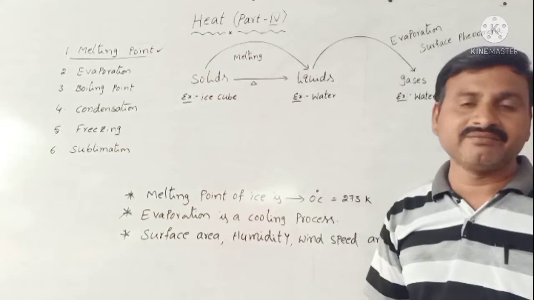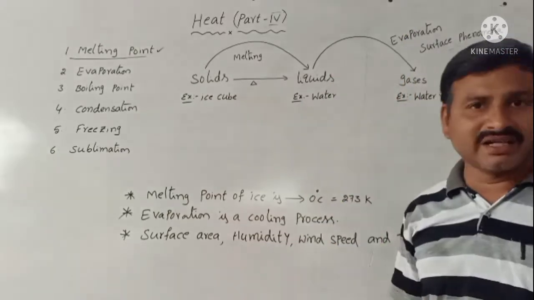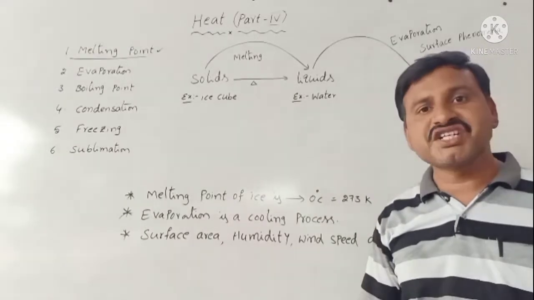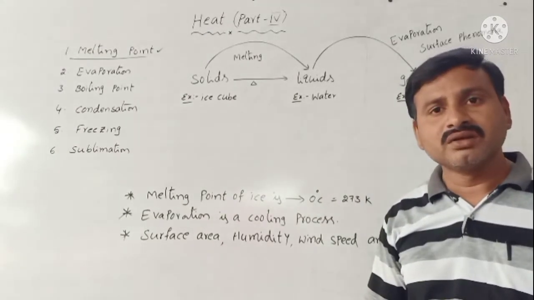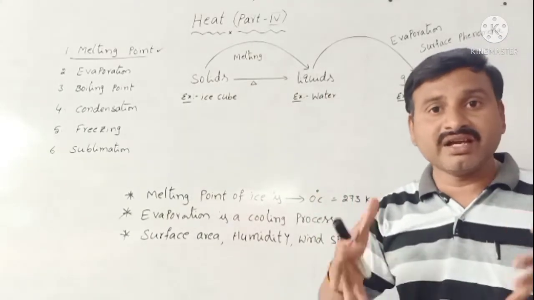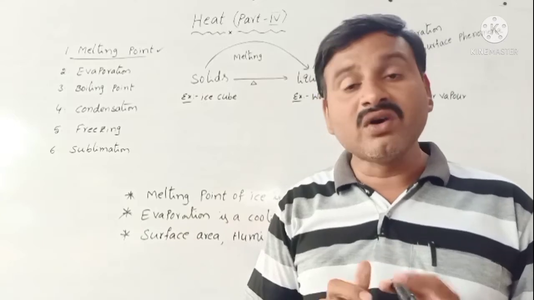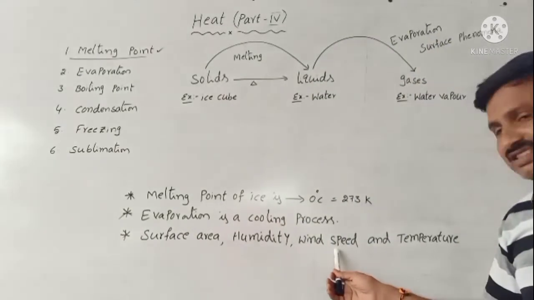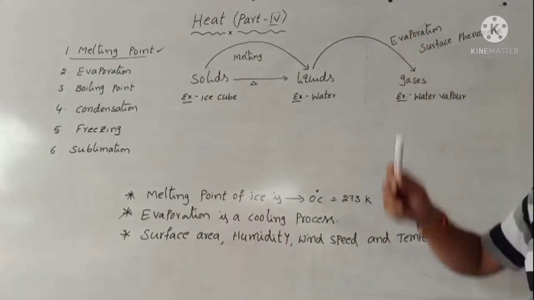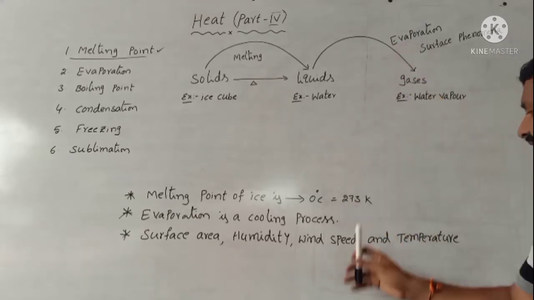After that, wind speed. When wind speed increases, evaporation also increases. If you go to the seashores, the wind speed is maximum. That's why wet clothes dry fast in that place. Why? Because wind speed is maximum, so evaporation is also fast. Wind speed increases, evaporation also increases.